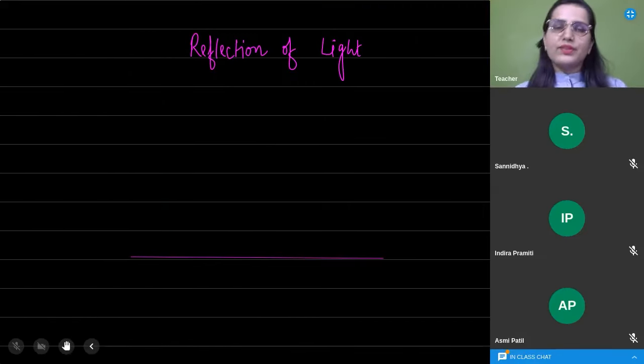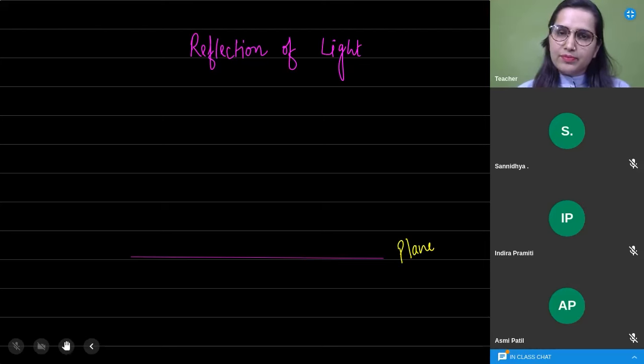Let's talk about reflection of light, dear students. Reflection of light की बात करेंगे. We have taken the example of surface, that is plain smooth surface. ठीक है? We have taken the example plane mirror.